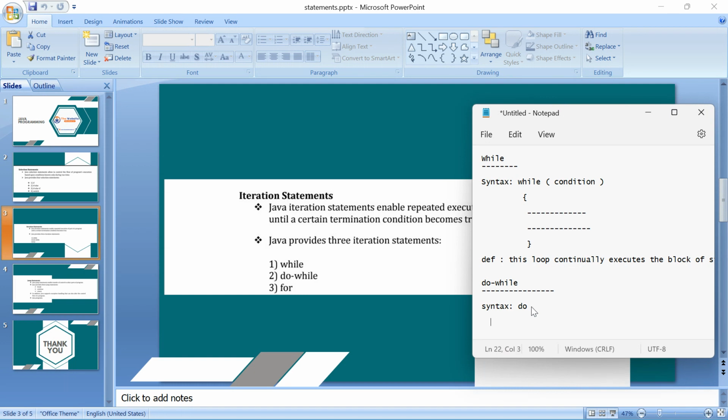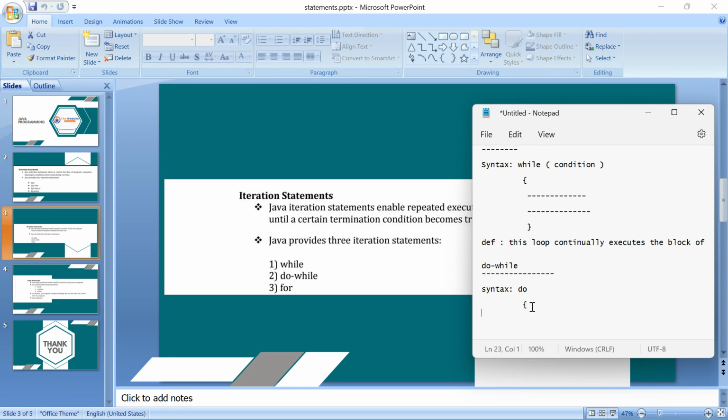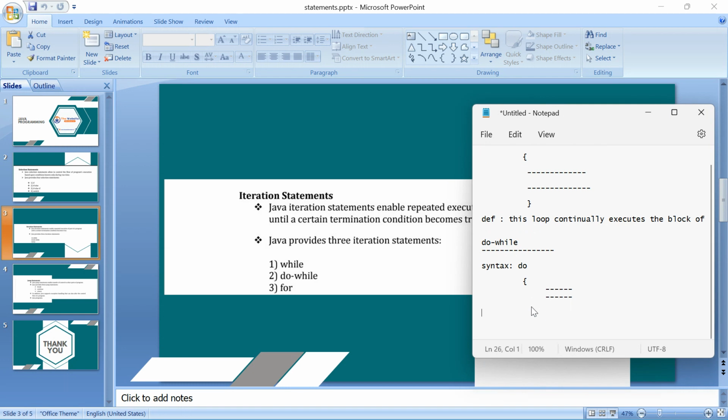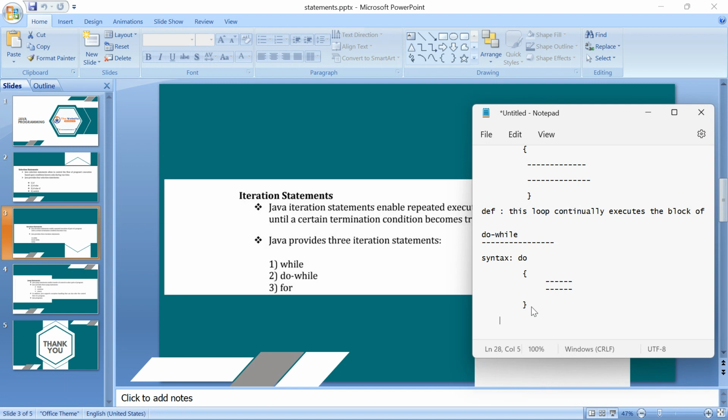So here you write the statements now. Here you have to write the statement. Okay, simple. So there will be closing braces, right? Yeah, there will be. Simple. Then after that you will check the condition now. Then after there will be the while now.